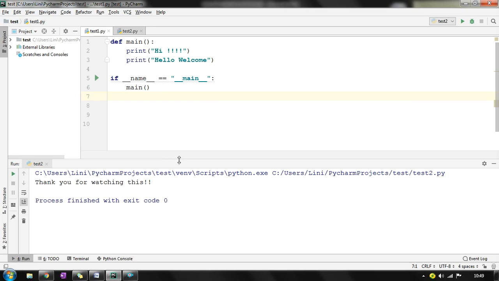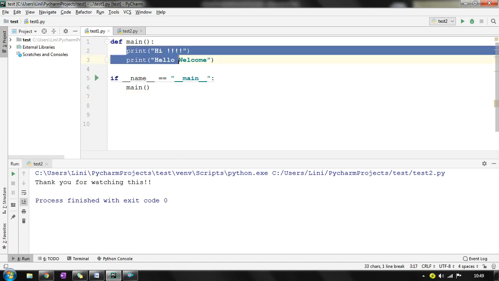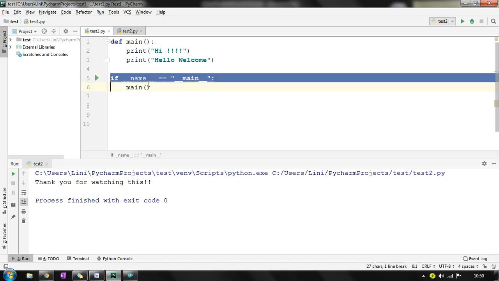Or else, suppose there are three different bodies: this is one particular body, another body is below, suppose 200 lines of code, then one more body is there, another body is there. Then you can also define those particular bodies under a user defined function, and you can declare that as a particular main.